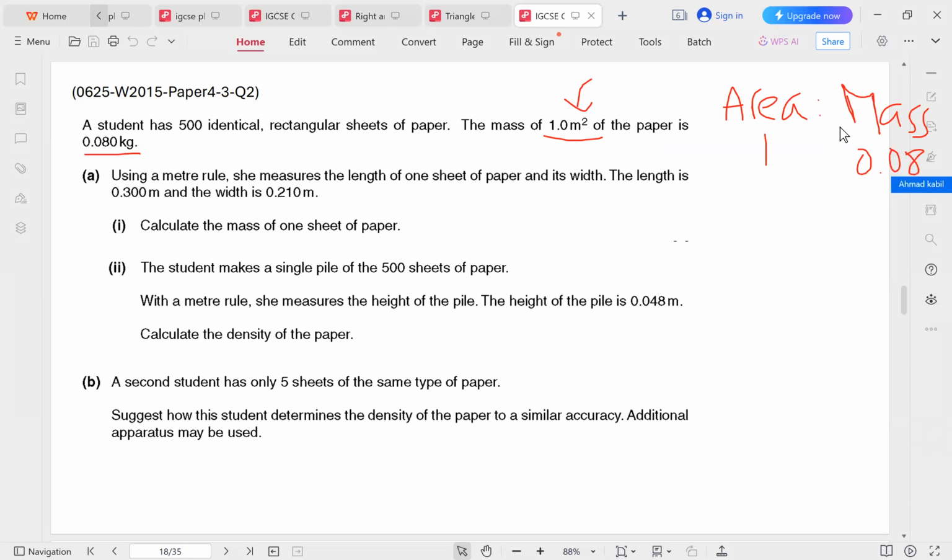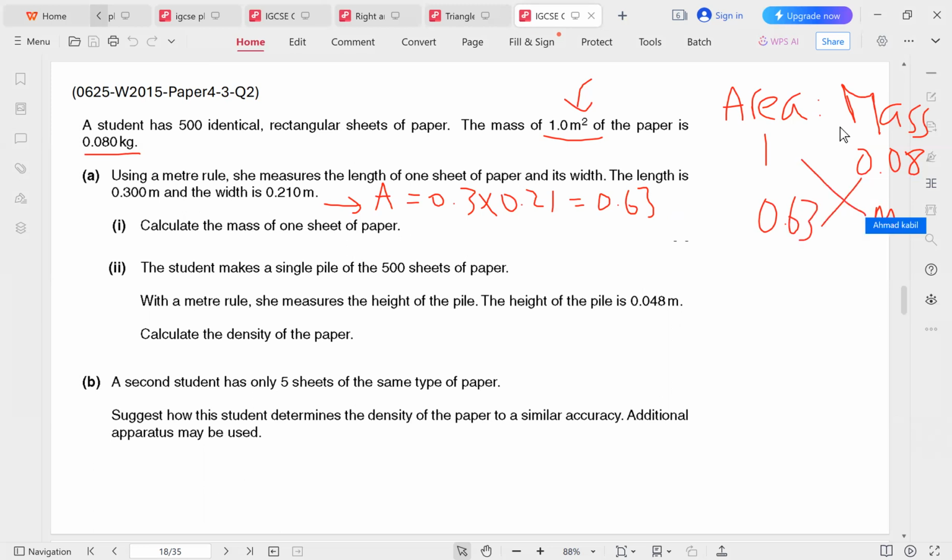Now we want the mass of one sheet of paper, so we want M, given that this sheet of paper has a length of 0.3 and a width of 0.21. So you can get the area of this paper by multiplying 0.3 by 0.21, and that gives you 0.63. So you just write that down in here and you cross multiply in order to find M.